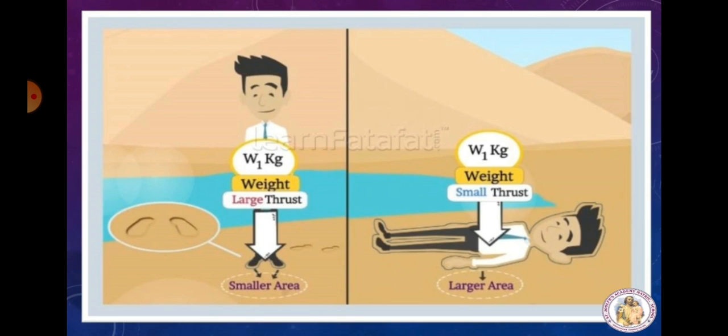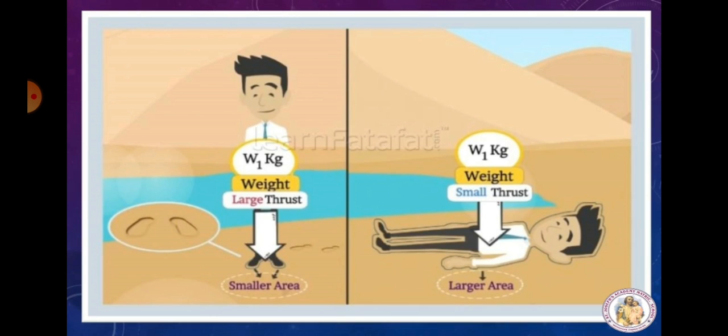When you stand on loose sand, the force is acting on an area equal to the area of your feet. When you lie down, the same force acts on an area of your whole body, which is larger than the area of your feet. Therefore, the effect of thrust depends on the area on which it acts.